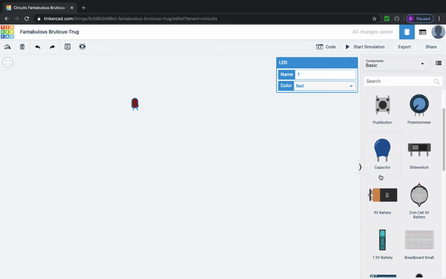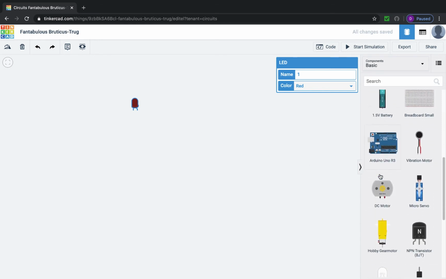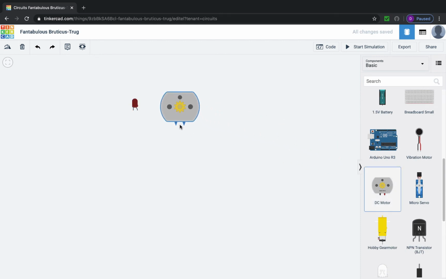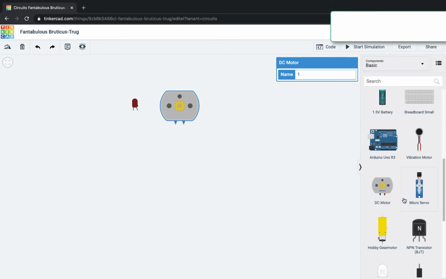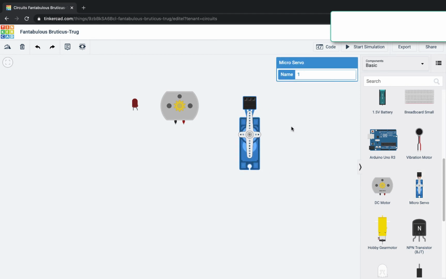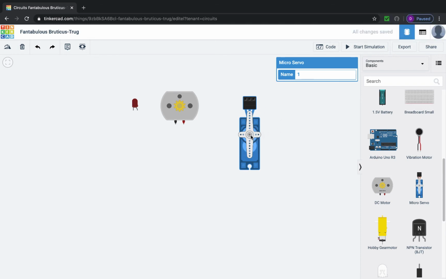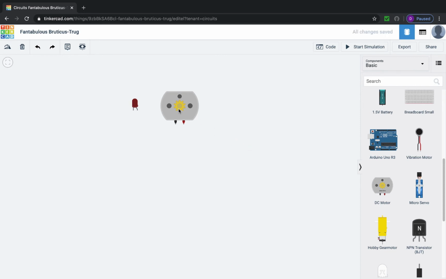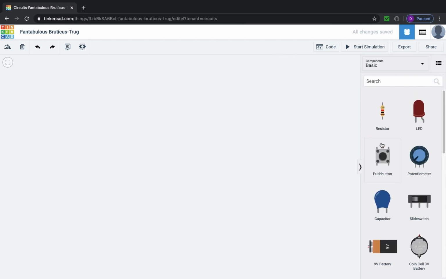And if I scroll through here and look a little bit further down, oh, here's one, a DC motor. That's one that will consume electricity. I have another one over here. If I look at that, that is a servo motor. So if I look at that servo motor, that also is going to consume electricity. So those are things that we're going to consider loads. I just drag those out onto my work area. If I want to get rid of something on my work area, I'm just going to select it and hit the delete key. So it highlights, delete, highlights, delete. So again, I just drag those out of my toolbar over here.